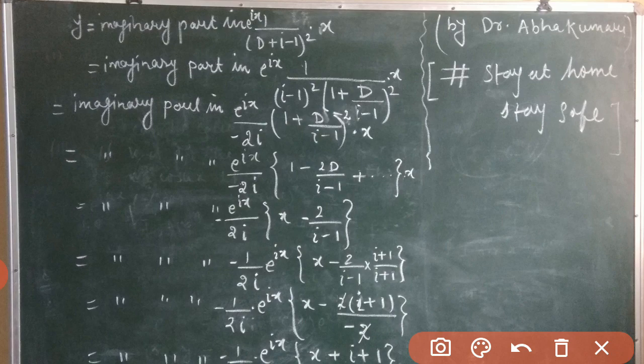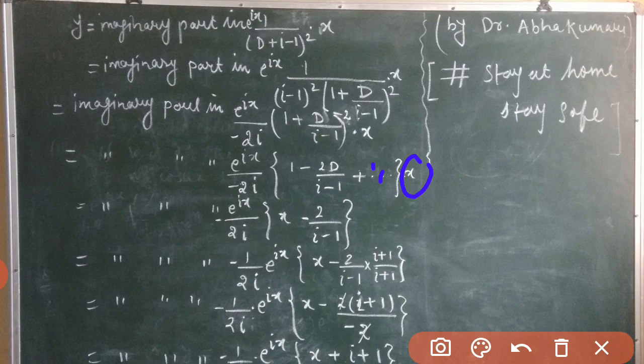Now, we are going to expand (1 + D) to the power minus 2. So this is equals to 1 minus 2D divided by (i − 1), plus up to dot dot. We are not going to write the next terms. Why? Because we have x to the power 1, and while differentiating one time we get 1, and if we differentiate two times we get 0. So we are not writing those terms here. We just end at D and then dot dot, on x.